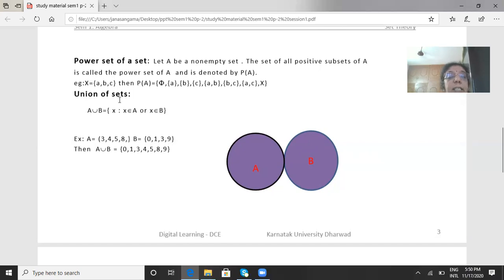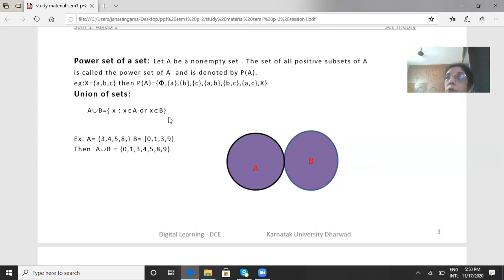Next, let us see the definition of union of sets. What is meant by the union of two sets? A union B equals the set of all x such that x belongs to A or x belongs to B. So what is A union B? It contains the set of all elements x such that either x belongs to A or x belongs to B. Need not x belong to both the sets.